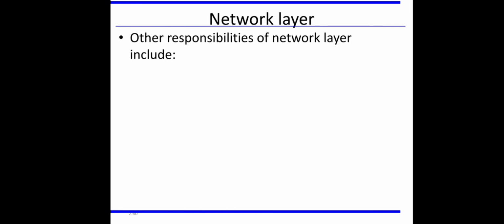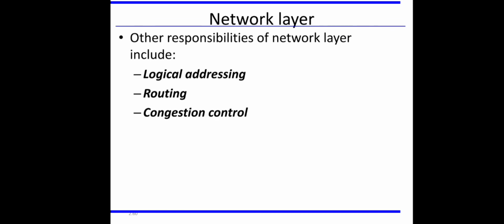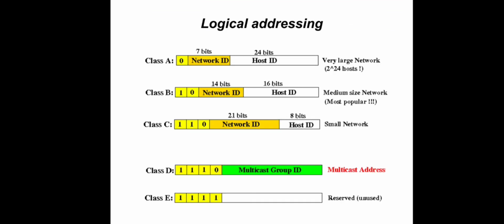Other than this source to destination routing, some other duties are also there for the network layer. One is logical addressing. As you know, the logical address is the address assigned to each and every machine in a network. For example, in the case of the internet, the IP address is the logical address by which we can easily identify the position or location of a network. We will see an example of some information about this IP address. The second functionality is routing the corresponding packet to the corresponding destination. And the third one is congestion control. So let us start with logical addressing.